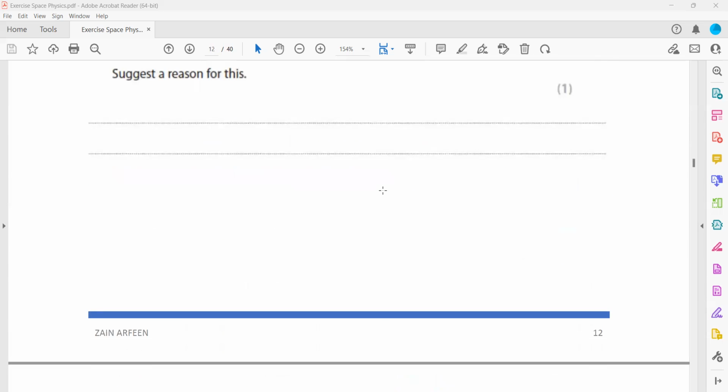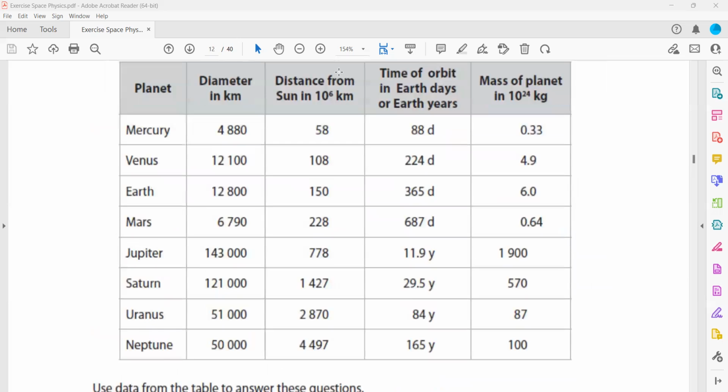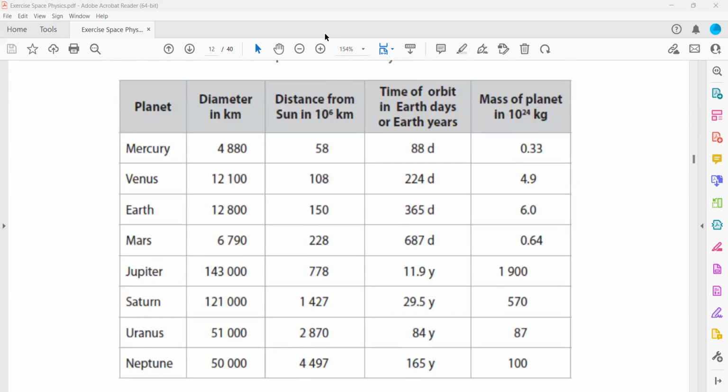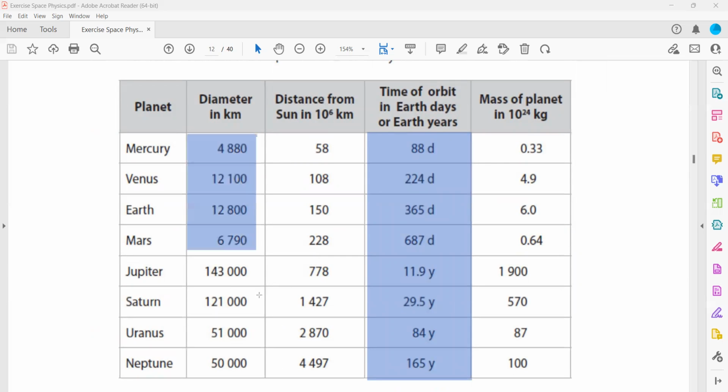So you have to compare the size of the planet with the orbital period, like the time to orbit compared to Earth in this table, and the size of the planet. Is there a relation? Can you relate the size of the planet with the orbital period, directly or inversely?